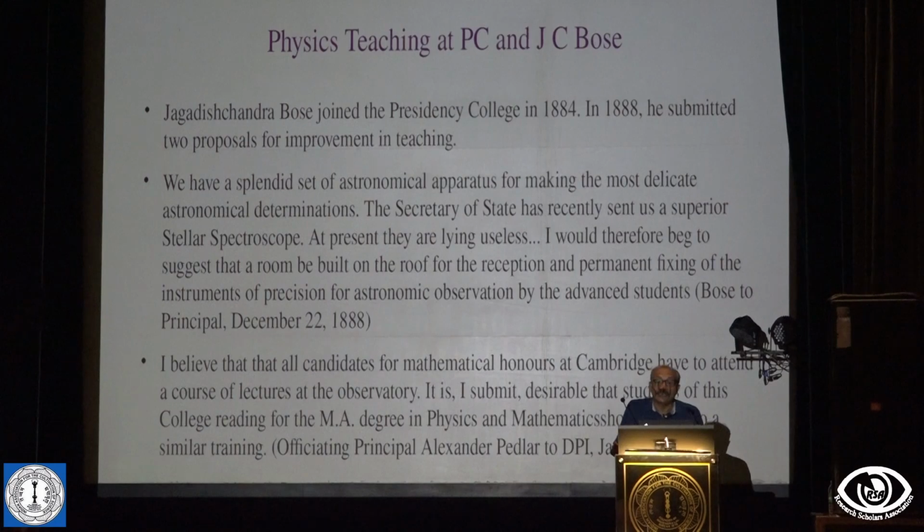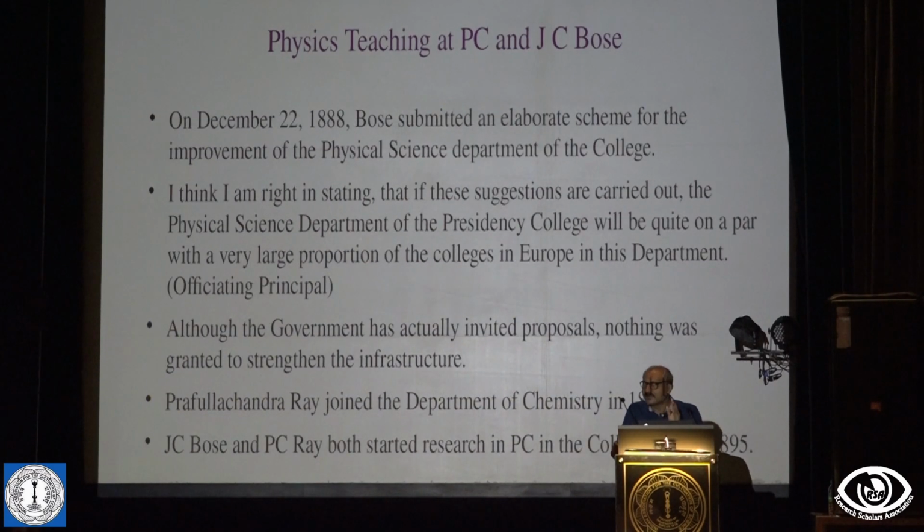So, in 1884, JC was joined, and then in December 1888, we submitted two proposals to the Director of Public Instruction. One was for building an observatory on top of Presidency College, and this was very much supported by the officiating principal, Alexander Pedler. And then another proposal was for the upgradation of the laboratory in the Presidency College.